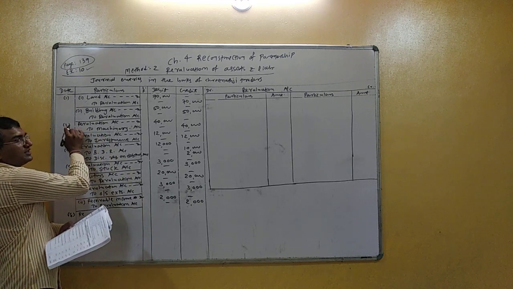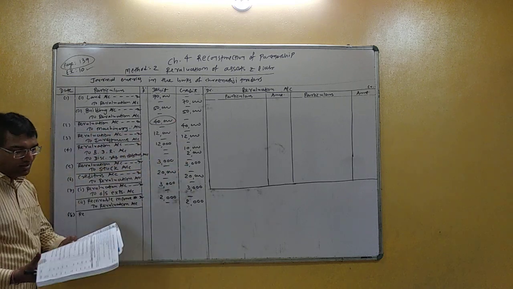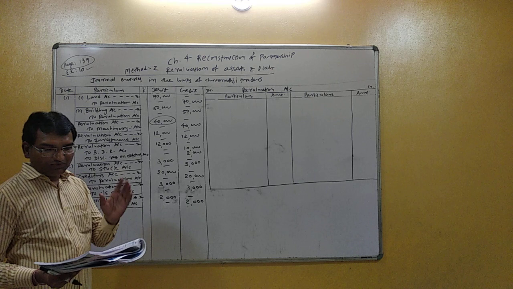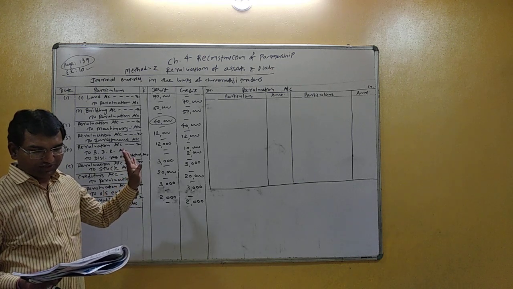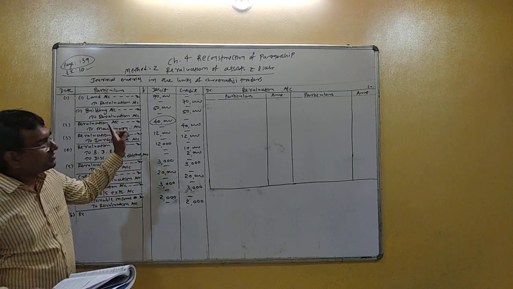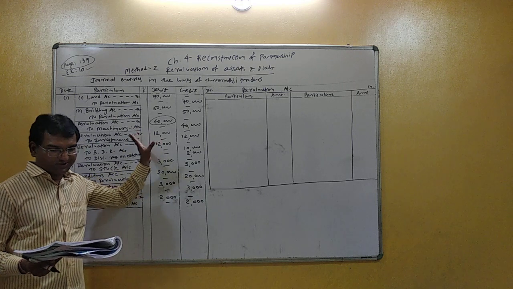So second entry, revaluation account debited 40,000, because book value 1,20,000 and new value 80,000. So 40,000 reduced in machinery. So revaluation account debit 40,000 to machinery account 40,000.